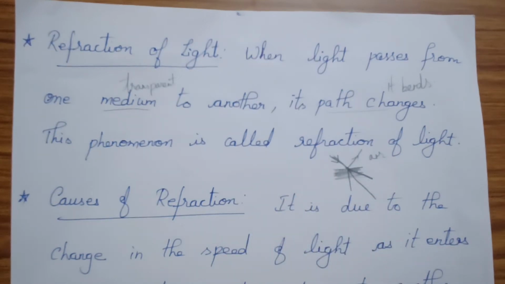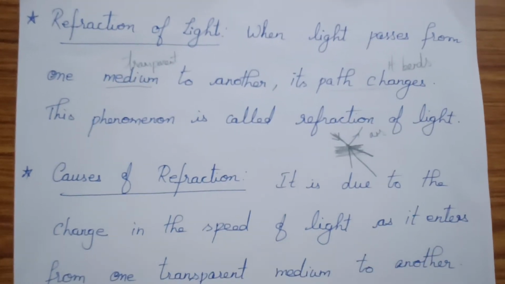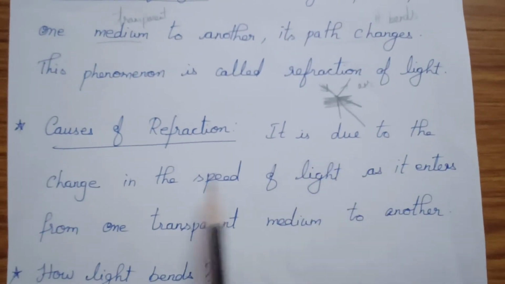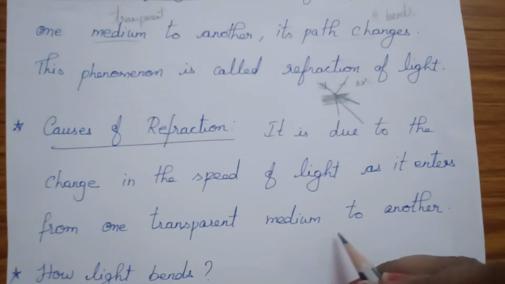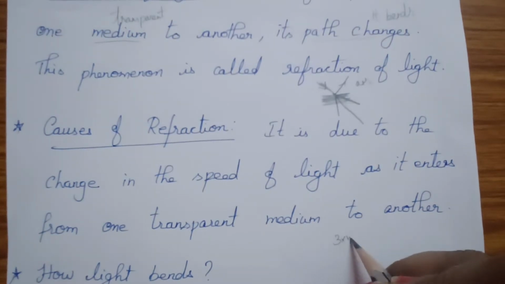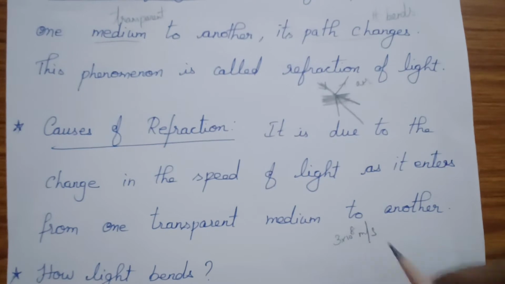So what is the cause of refraction? Why does the bending of the light happen? It is due to the change in the speed of the light as it enters from one transparent medium to another. You know that the speed of the light is approximately 3 into 10 to the power of 8 meter per second. So in air it travels at this speed.